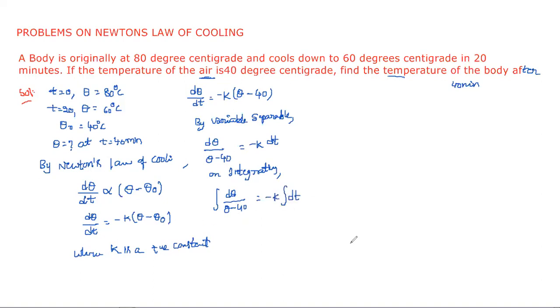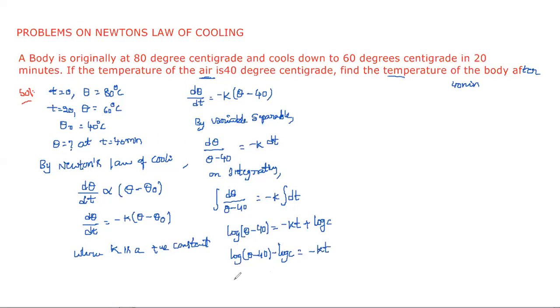Integral 1 by theta minus 40 is log theta minus 40, is equal to minus kt plus a constant, which I am choosing as log c. And next, take this log c to this side: log theta minus 40 minus log c is equal to minus kt.